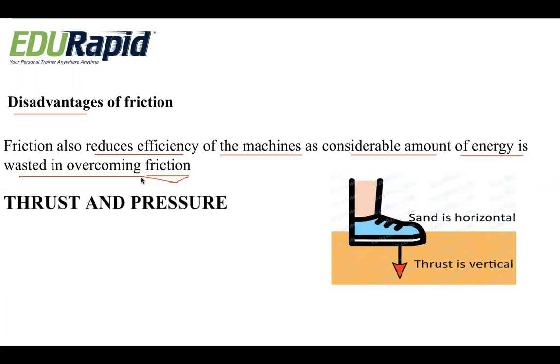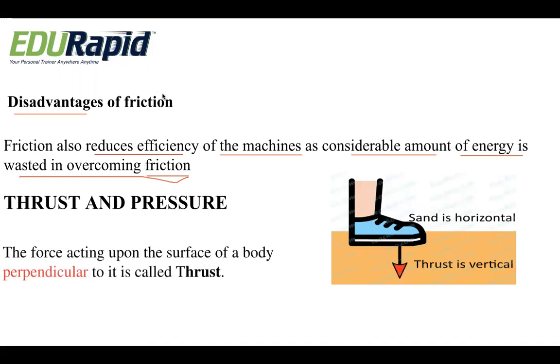So we understood there are many advantages and disadvantages of friction. For example, if you want to catch a fish from the water, you cannot hold the fish suddenly. It is because of the friction on the body surface of the fish, right? So some of the disadvantages we learned.